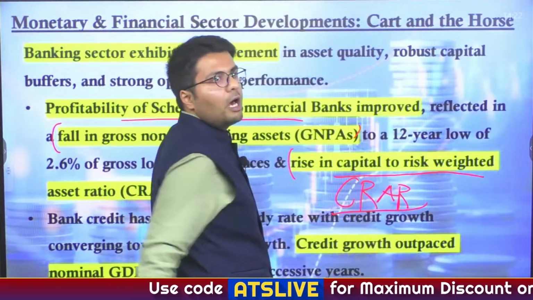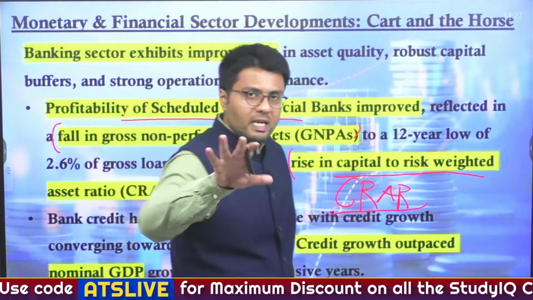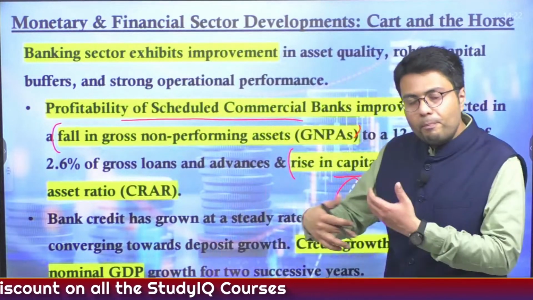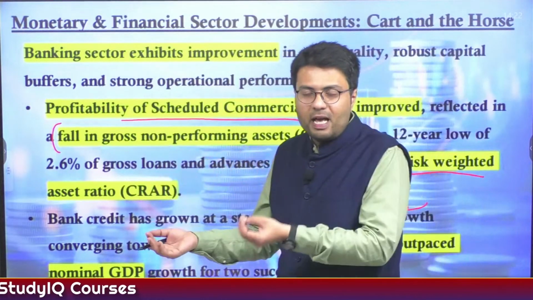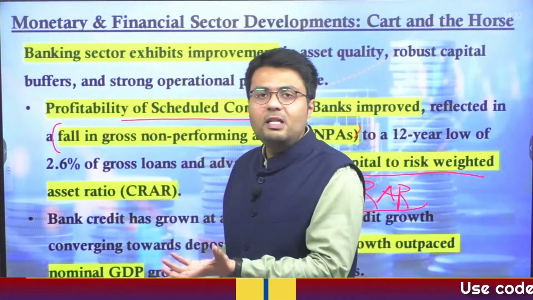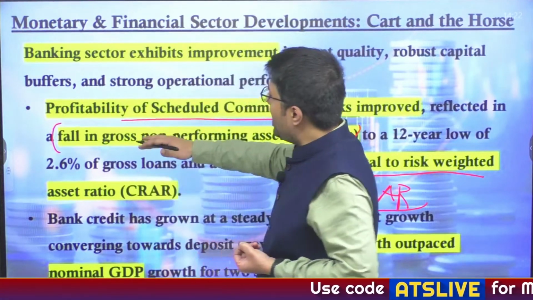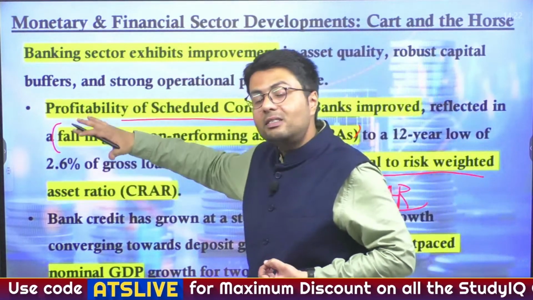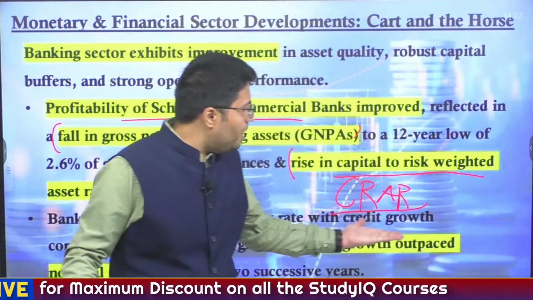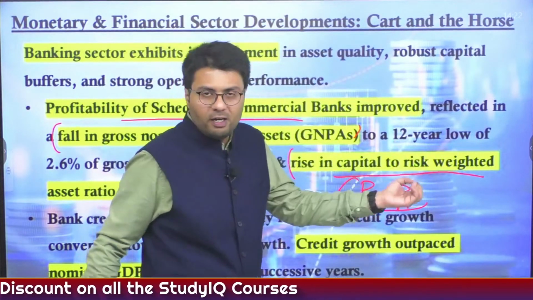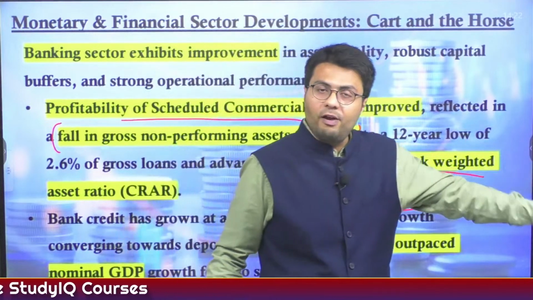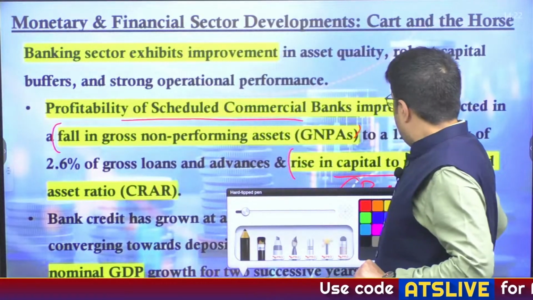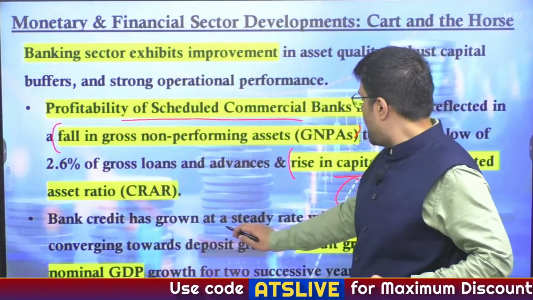Now the banks are known to keep some amount of money aside which can be utilized in a dire financial situation. So the more amount that the banks keep aside as a part of its CRAR, the better is the bank's financial health. So you can see, as the profitability of commercial banks has increased and its non-performing assets have reduced, this has resulted in improvement in the capital to risk weighted ratio, or what the banks keep aside for its capital requirements.